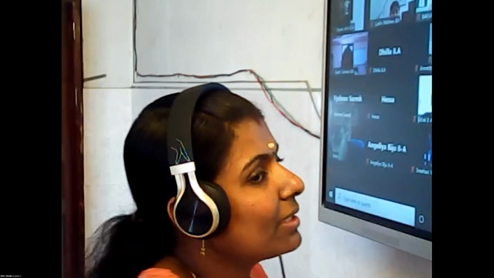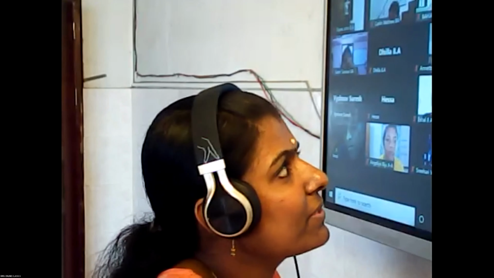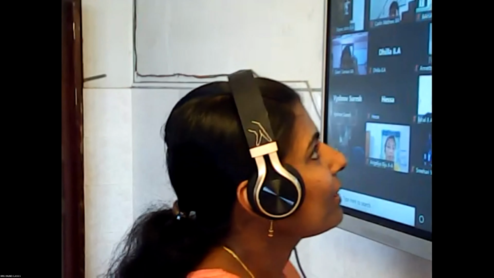So what can we say about this electricity? It's the flow of charges. Which charge? Negative charge. So it is the flow of electrons. Electricity is the flow of electrons. Then the second thing, what did we study? Electricity conduction in liquids, conductors.